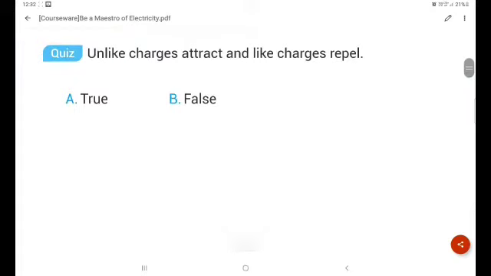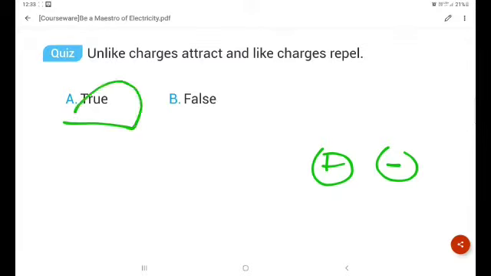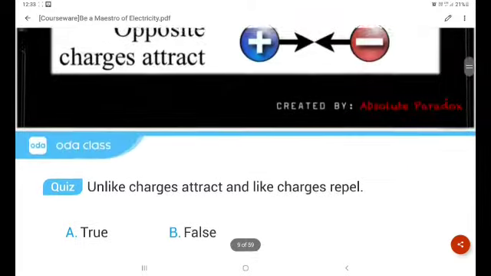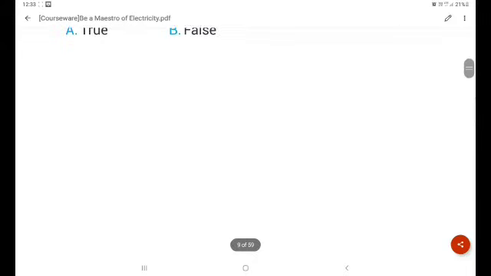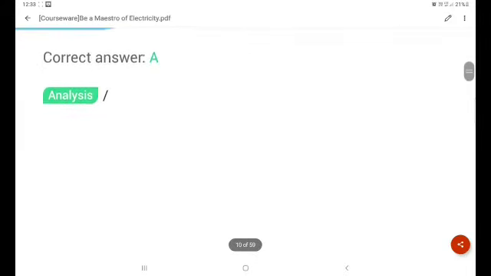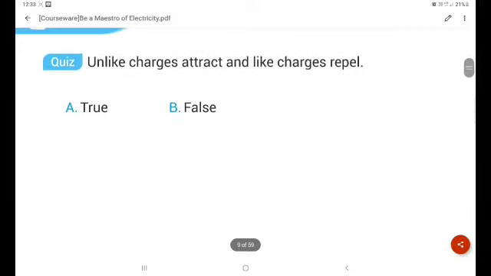Unlike charges attract, unlike charges repel. That means unlike charges means plus and minus. Attract means it will stick together, and the unlike charges repel. That is true because we already saw that they attract and like charges repel. So the correct answer is A, that is true.